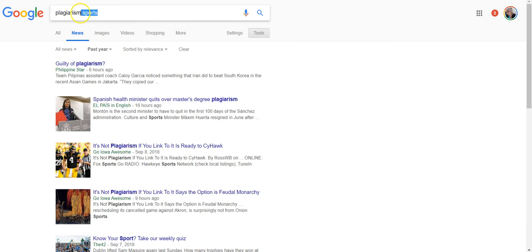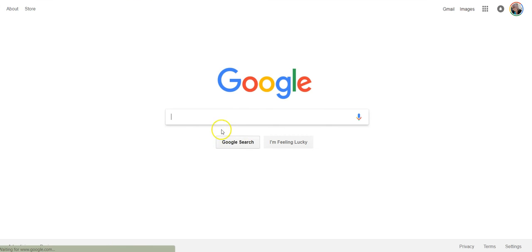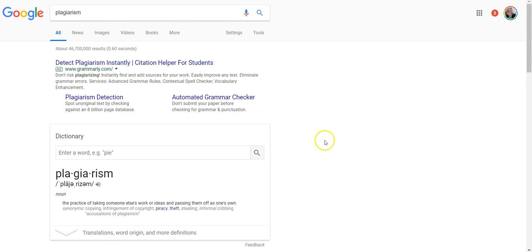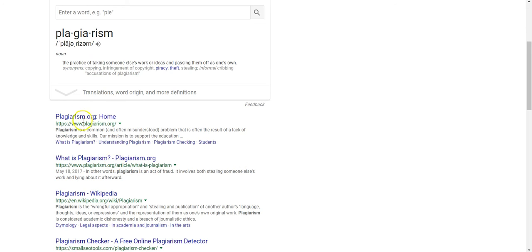Okay, so let me just show you some tricks on how to do a search on Google. I'm just going to go back for a second and type in plagiarism. Okay, I already have it queued up. One of the things we never notice when we're using Google is how many results we actually get. Right now I have 400 million results, okay? And a lot of it is probably not going to be useful because in this case I am looking for a news article, okay?